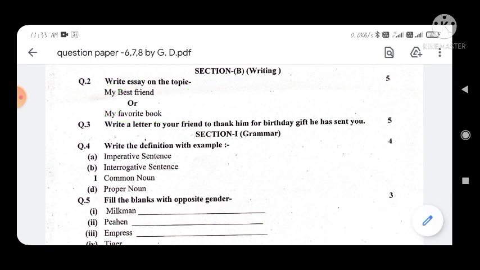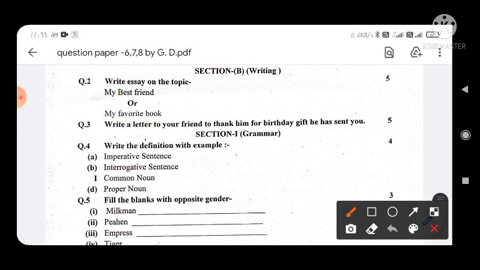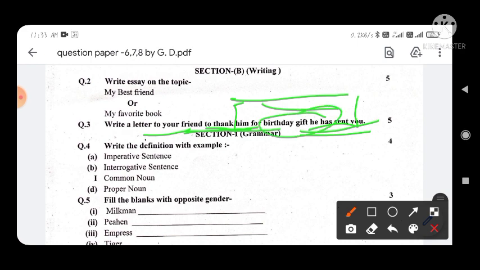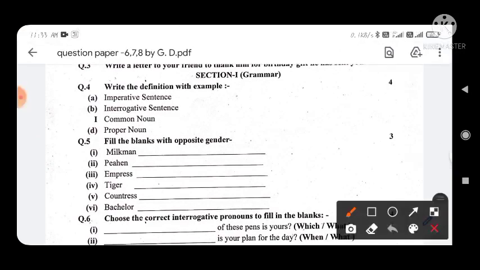Okay, now look at question number 3. Write a letter to your friend to thank him for a birthday gift he has sent you. So you have to write a letter to your friend. And what will be the matter of the letter? The letter is to be a thank-you letter. Why? Because your friend sent you a birthday gift, so you have to write a thank-you note for him, or her.